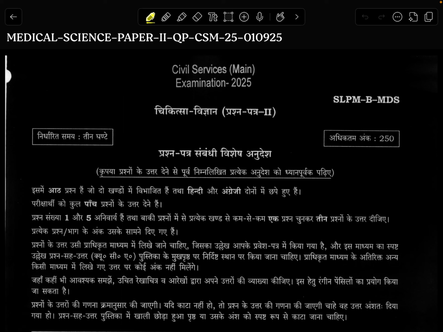We'll continue with analysis of the optional paper, and today I'll be discussing medical science paper 2 of UPSC CSE 2025. Before starting this, I'd like to mention that in 2024 my score in medical science paper 2 was 137, right? So let's see how the paper was this year.